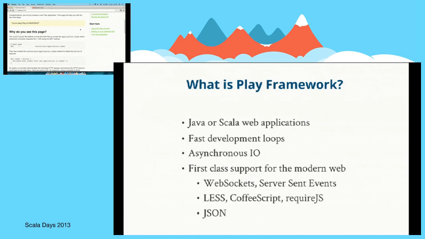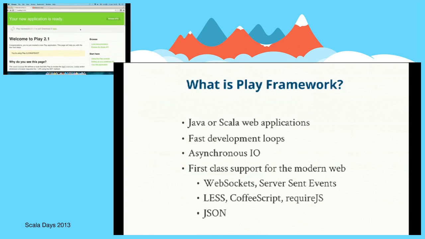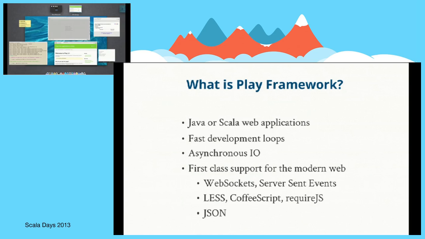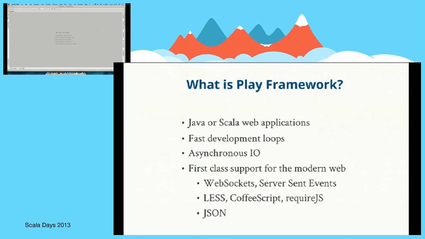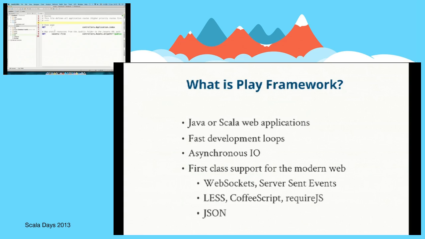Let's find out what it looks like. How does Play serve this initial page here? So the entry point to a Play application is something called the routes file, and if you've done any Ruby on Rails development, this will be fairly familiar to you. So this is the routes file. We've got a number of routes defined.